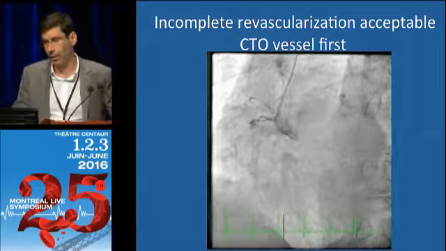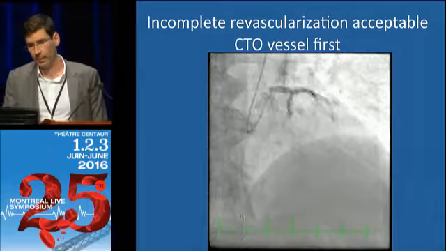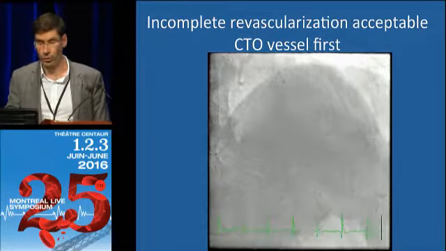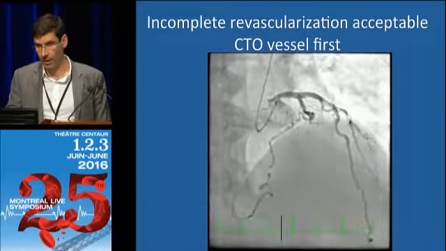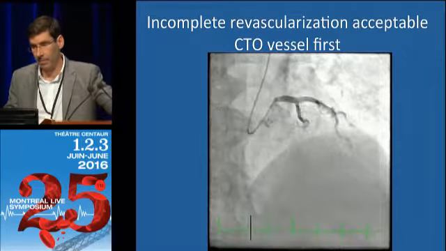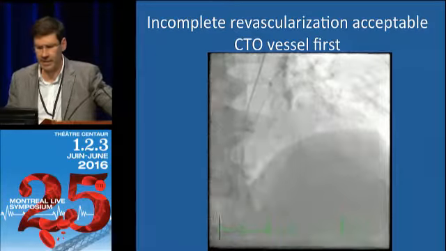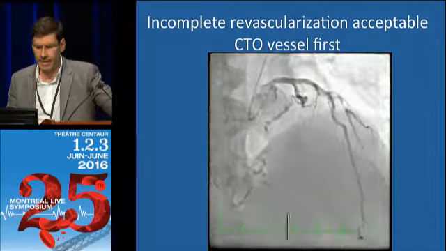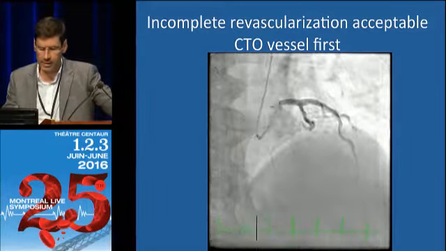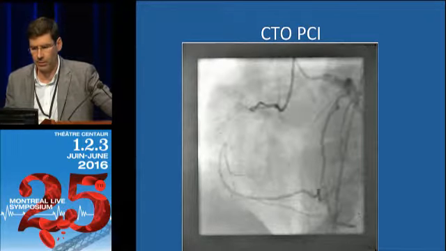This is a case where I accepted incomplete revascularization. There's a CTO of the RCA, and you see there's also a CTO of the mid-circ. The circ provides collaterals to the RCA close to the onset of the CTO. The LAD is patent, and there's a diagonal lesion. Now, the LAD and the diagonal were quite calcified. I did not want to jail the LAD by treating the diagonal. I did not want to injure the collateral of the RCA by treating the circ first. So what I did here is I just went straight for the RCA CTO.